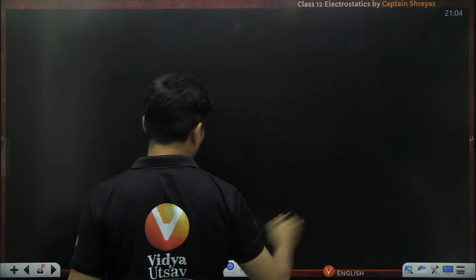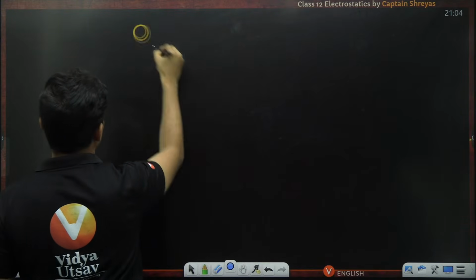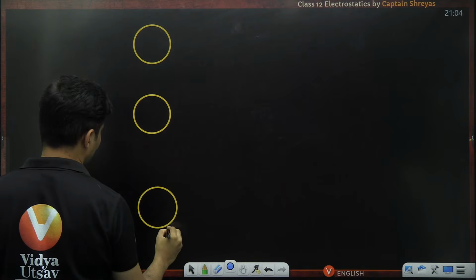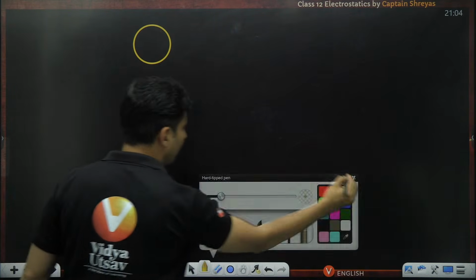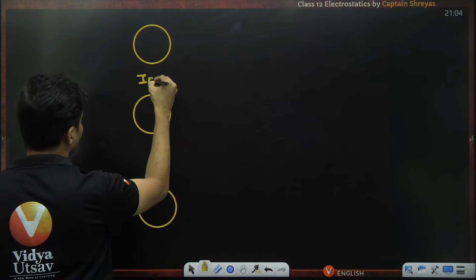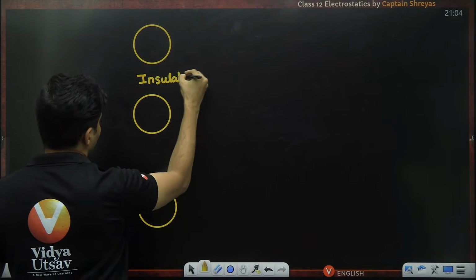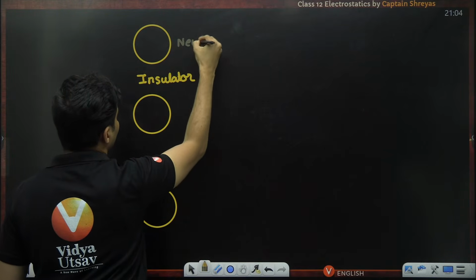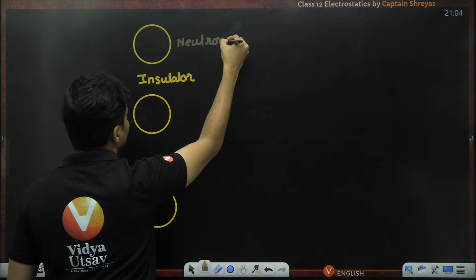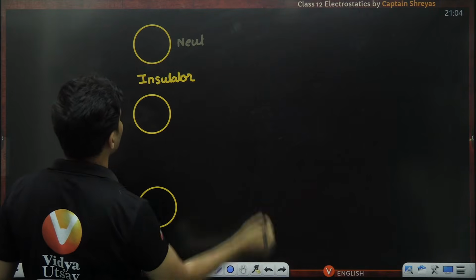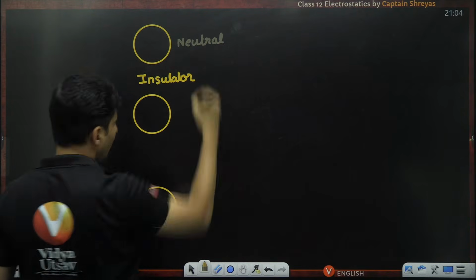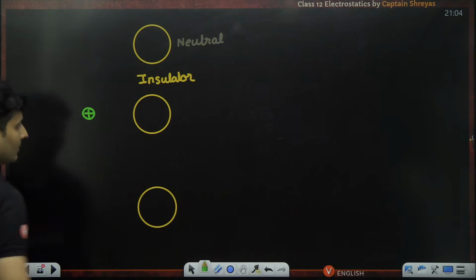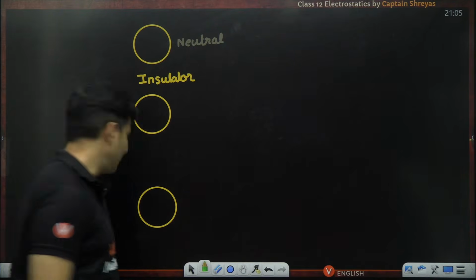Now, let's do the same thing with an insulator, because a lot of people have this misconception. So let's have a look at that. Let's say the same thing, but this is nothing but an insulator. Right now, the insulator is perfectly electrically neutral. That means equal amounts of protons and electrons. So this is neutral. Now what I do is I bring a positive charge over here. What do you think will happen?